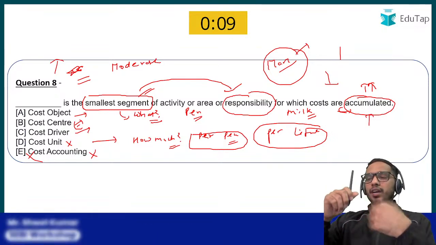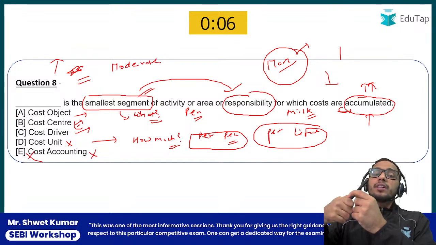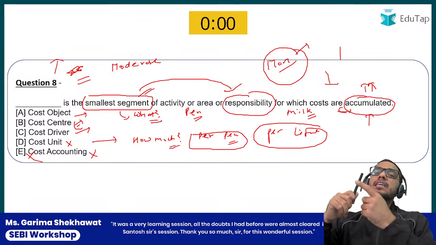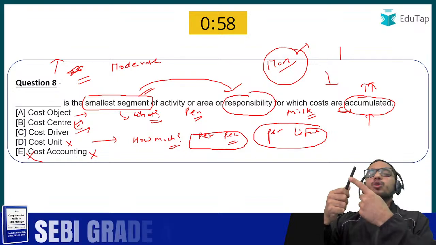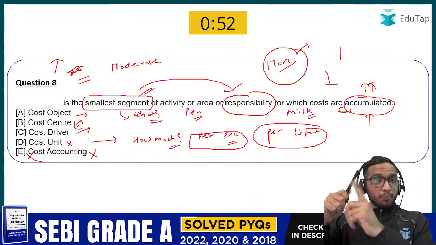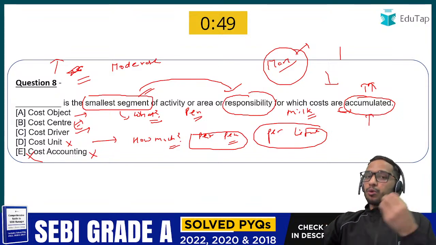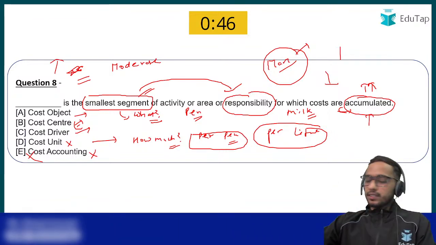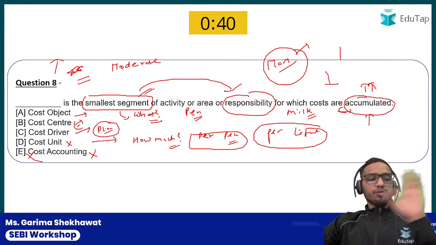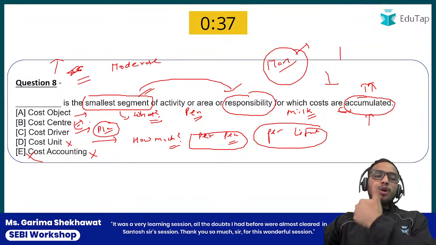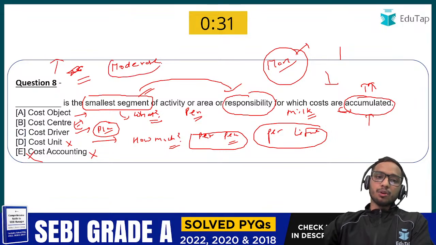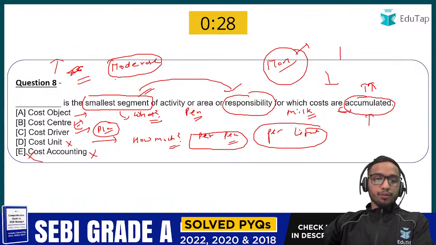Now let's talk about the driver part. Suppose again we are taking the example of this particular pen. So what will be the cost driver? Cost drivers are those factors that are going to increase or decrease the cost of this pen. So that would be what? Plastic, isn't it? Plastic. So cost drivers are those factors which are going to increase or decrease the cost of the objects. So cost driver in our case is plastic. Now all of you are clear what is the difference between cost object, cost center, cost driver, cost unit. Okay? And no one would be incorrect in the actual examination about the difference between these 4 things. Okay? Everyone is clear.